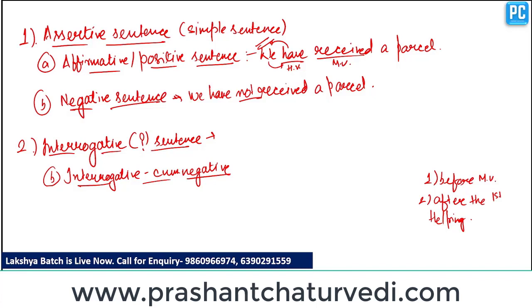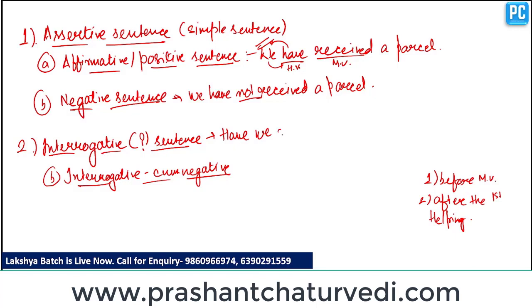Clear? But in interrogative type of sentences, we just have to interchange the position of helping verb and subject. So helping verb comes first, after that we place subject. Clear? So the sentence should be, have we, and the rest of the sentence remains unchanged.